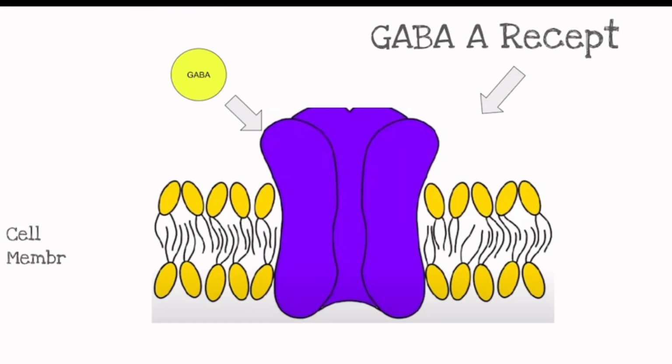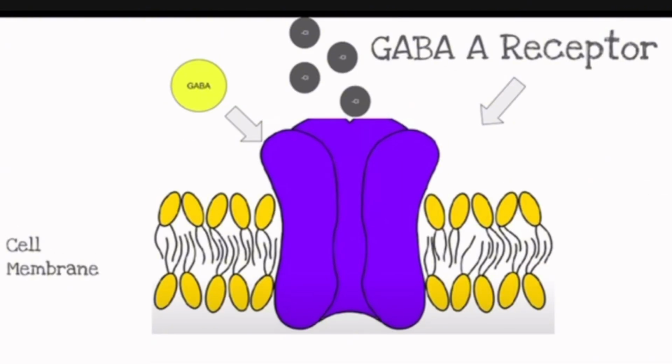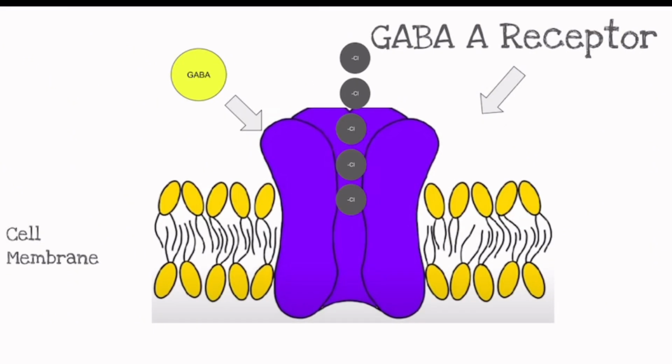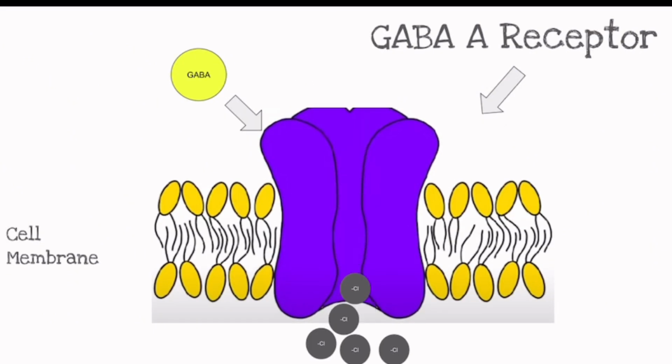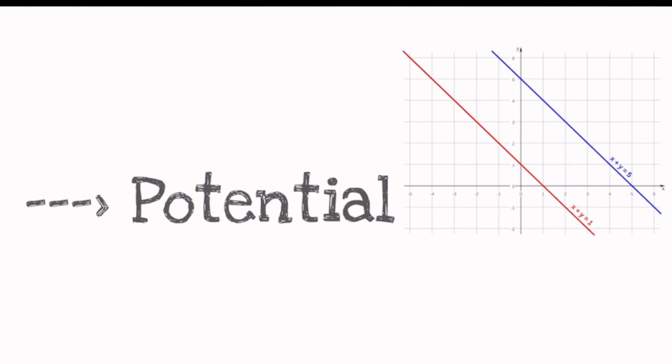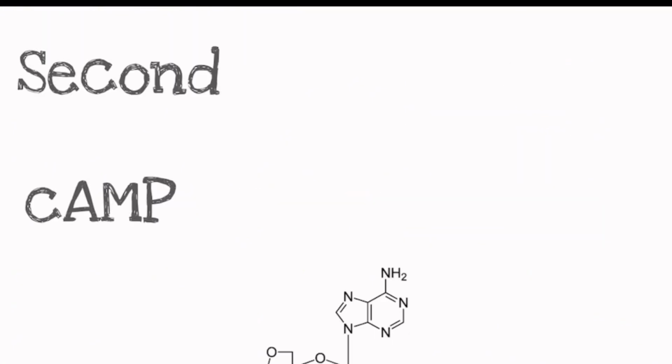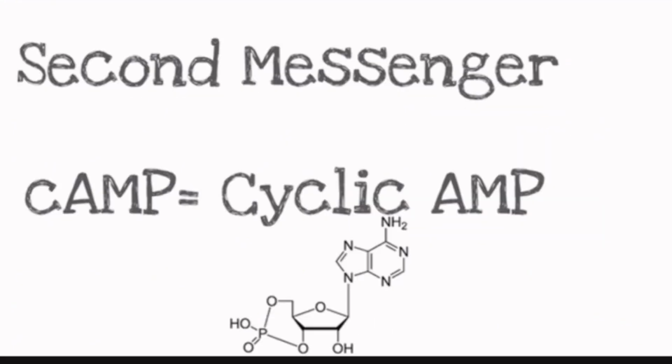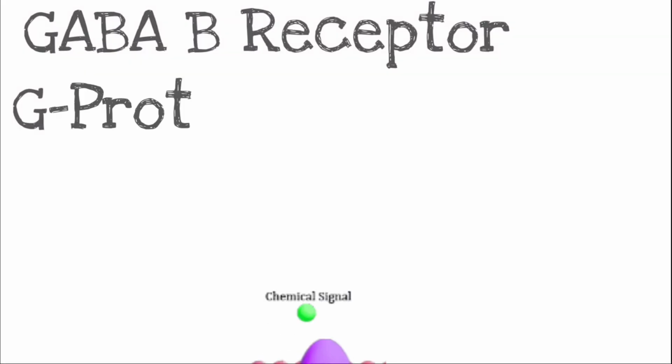In the ligand-gated ion channel, when GABA attaches itself to GABA-A, a semi-permeable ion channel opens, where negatively charged chloride ions can go through the cell membrane. This causes the action potential to be lowered. When GABA is attached, it leads to the activation of the second messenger, which in this case is cAMP, or cyclic AMP. This allows for the activation of GABA-B, a G protein-coupled receptor.